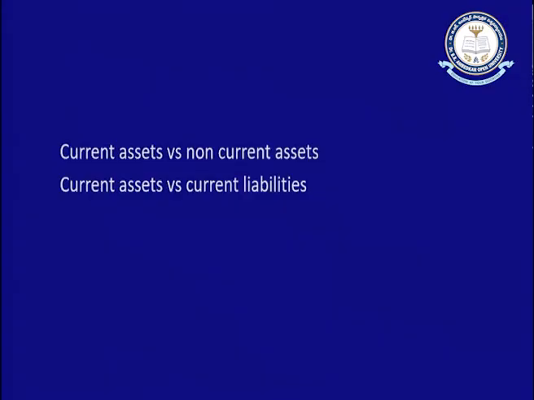Assets, as you know, are basically of 4 categories: intangible assets like goodwill; fixed assets like land and buildings, plant and machinery, etc.; current assets, stock, sundry debtors, bills receivable, etc.; and fictitious assets, such as the profit and loss account debit balance and miscellaneous expenditure to the extent not written off. All these come under fictitious assets. Out of all this, current assets play a major role in the determination of working capital.